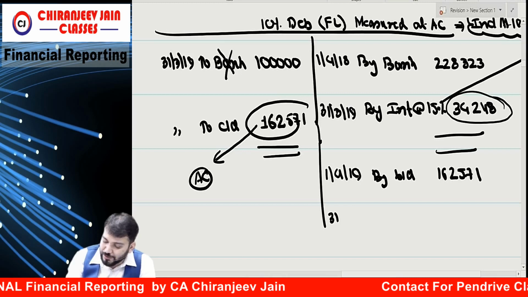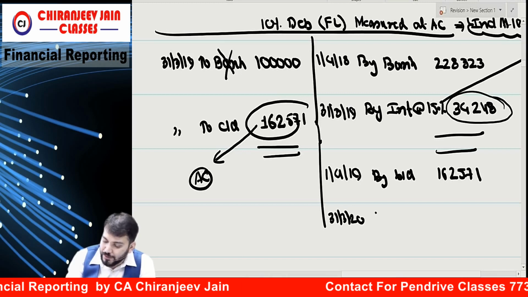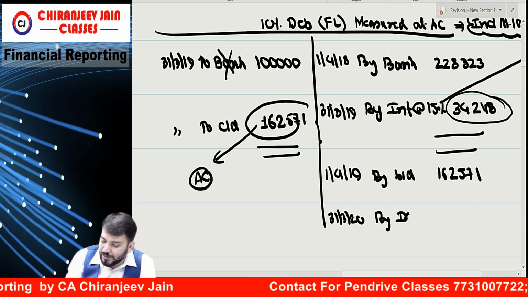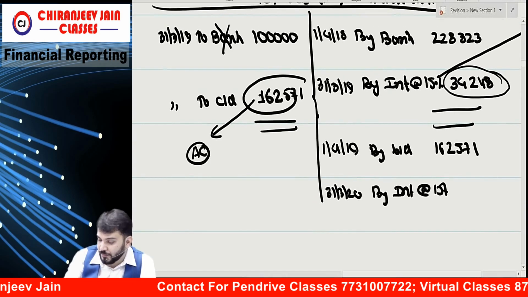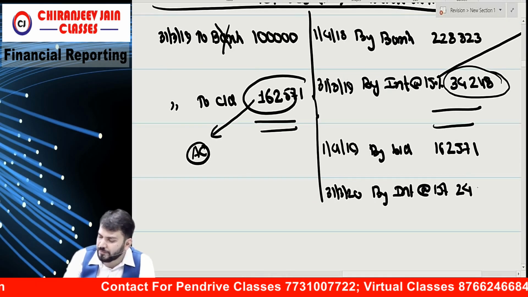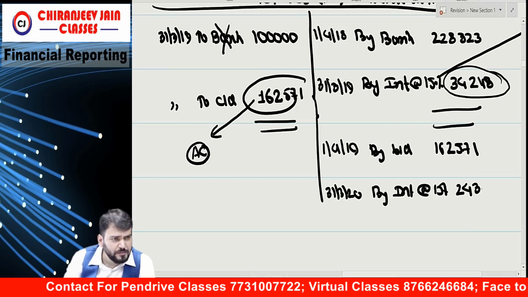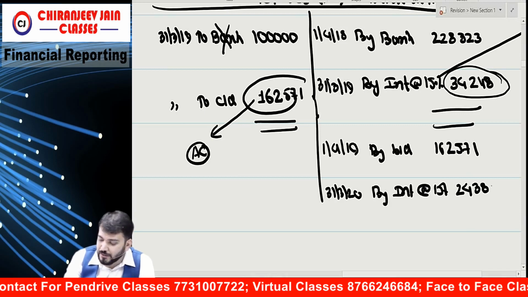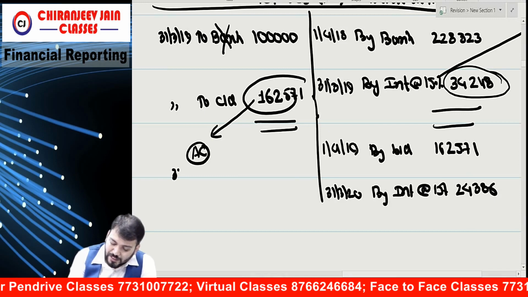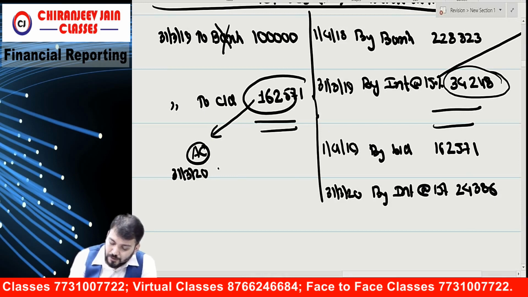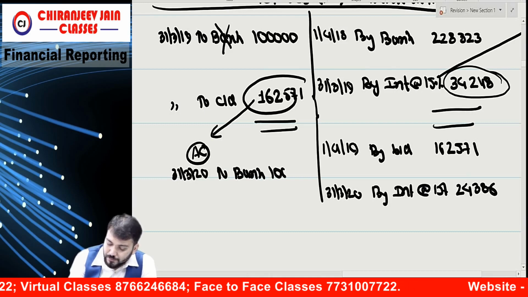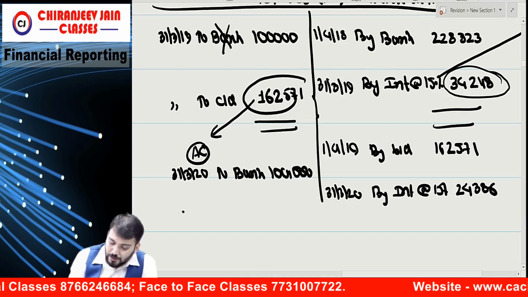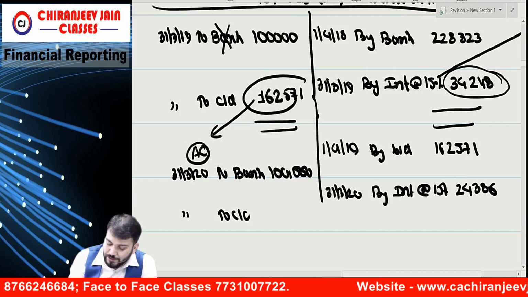How much interest? 31st March 2020, by interest at what rate? 15%. How much? 24,386. Once again, how much payment to bank? 1 lakh.